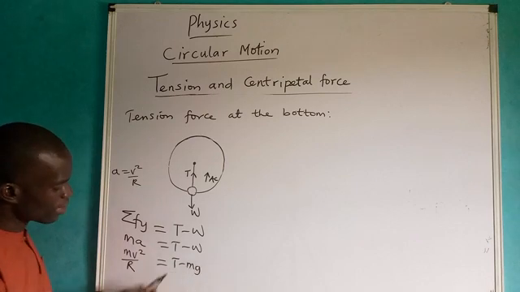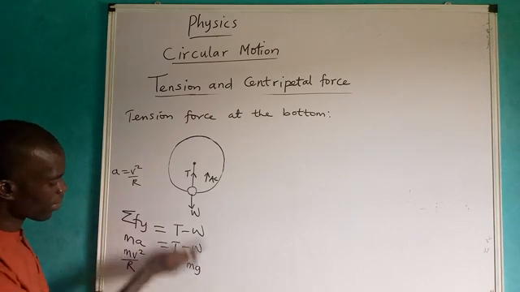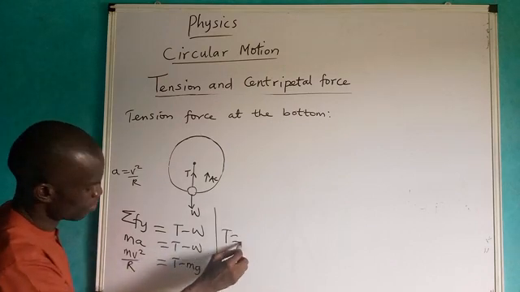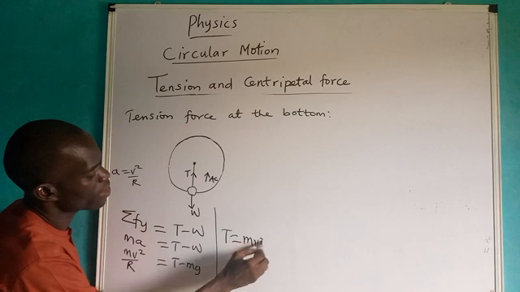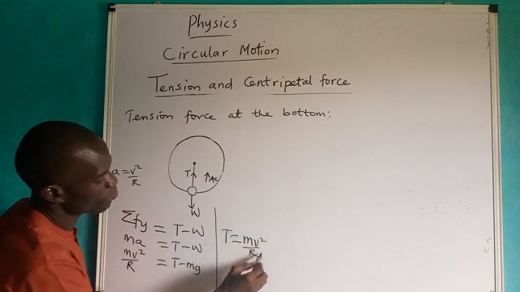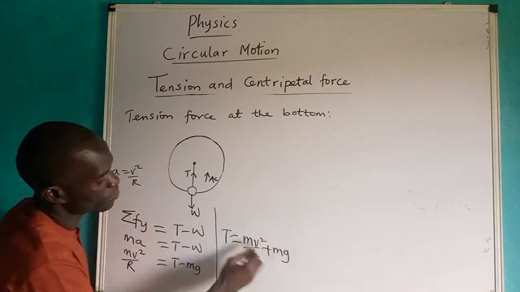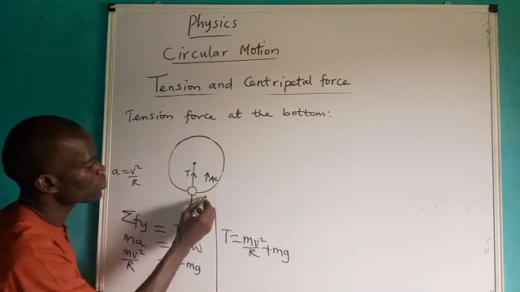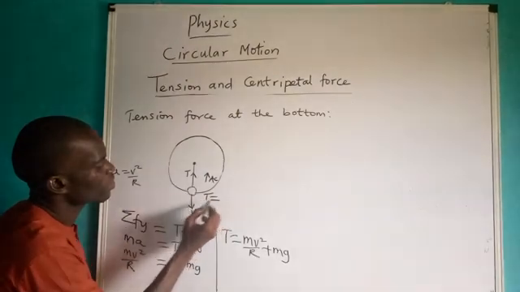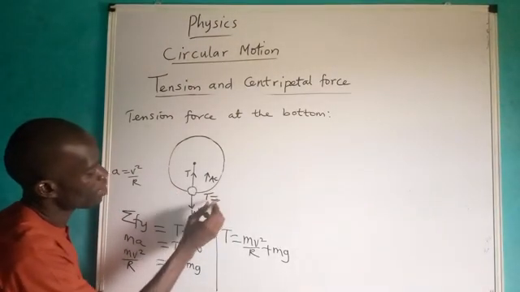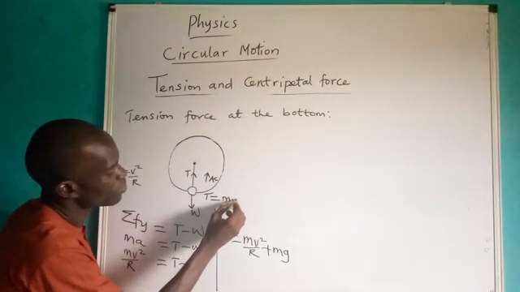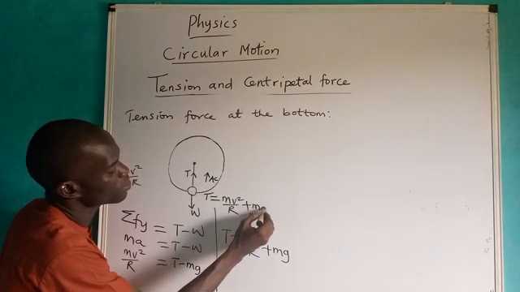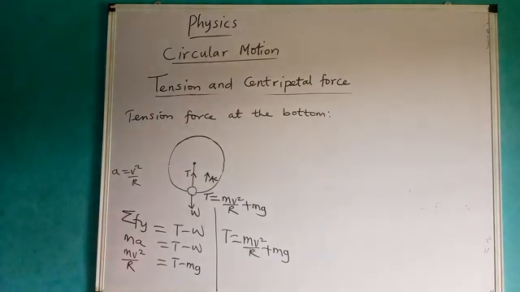Please don't forget that. Now, to make T the subject, I will carry mg over. If I carry mg over, therefore I will have my T to be what now? mv squared over r plus mg. At the bottom, the force at that point that will provide the centripetal force will be mv squared over r plus mg. Please take note.